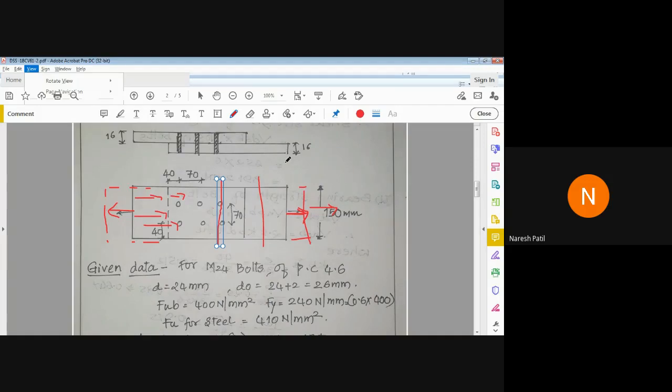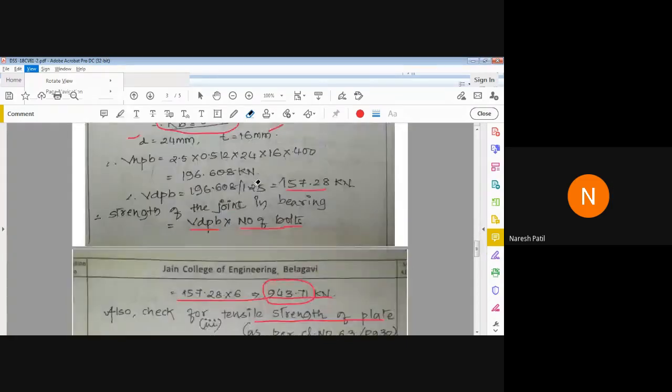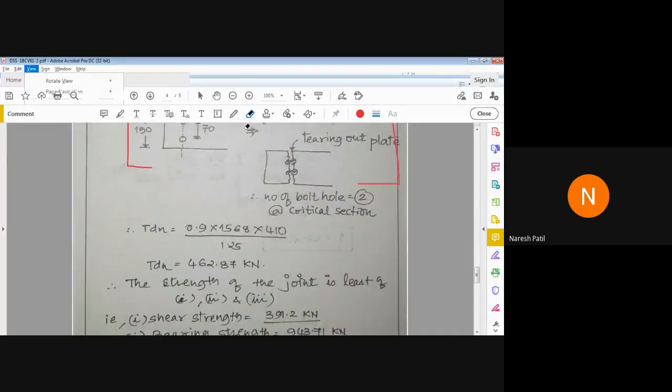If you look at the plate from here to here, a force is being applied on it. The plate is subjected to external force, or I'll redraw here. We'll go down and I'll redraw. Okay, I'll redraw here.